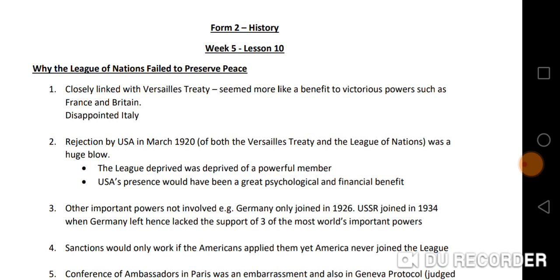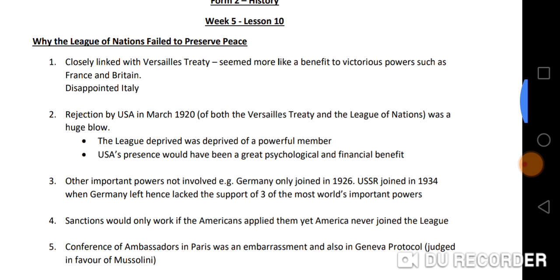The first reason is that the League of Nations was closely linked with the Versailles Treaty, so it seemed to be more beneficial to victorious powers such as France and Britain, and not so much to the smaller states, one of which was Italy, which was disappointed.